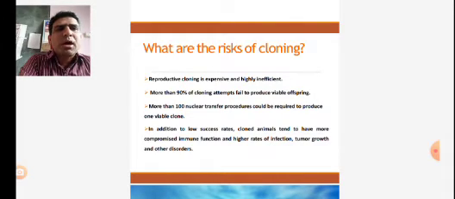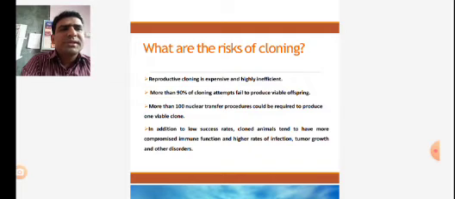And what is another risk? More than 100 nuclear transfer procedures could be required to produce one viable clone. Means there are many steps to produce one viable clone. So it is a very lengthy procedure to produce viable clones by the technique of gene cloning. Again, in addition to that, there are low success rates.